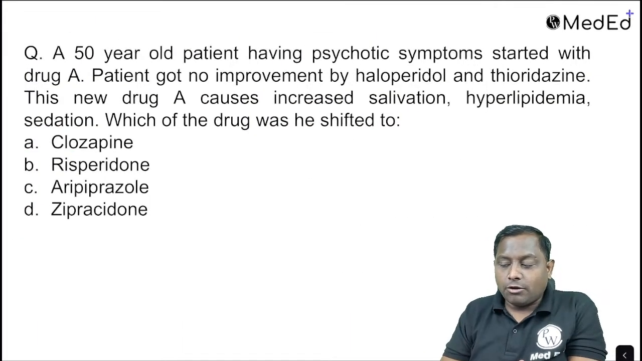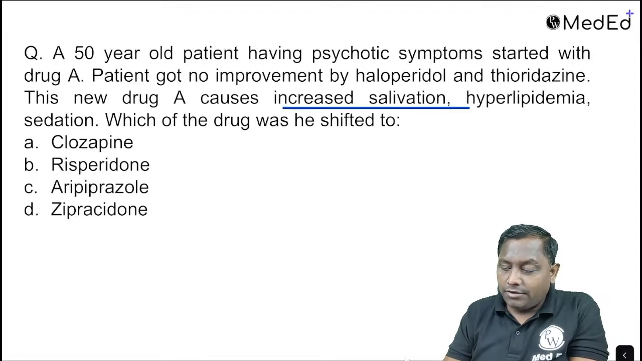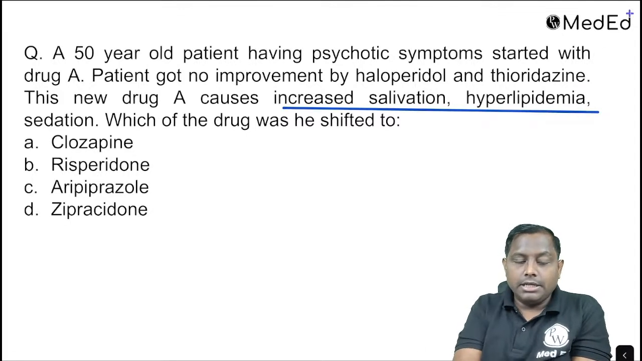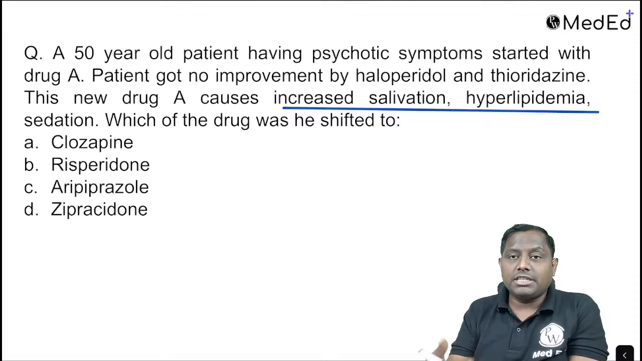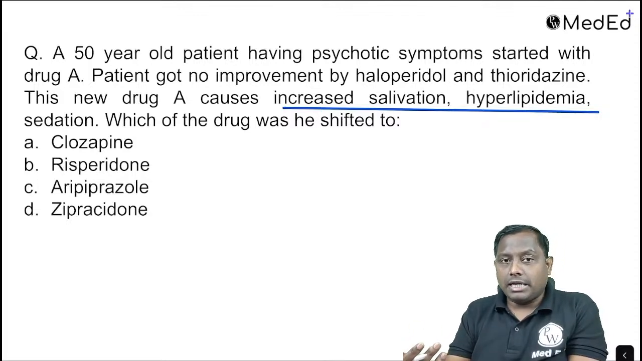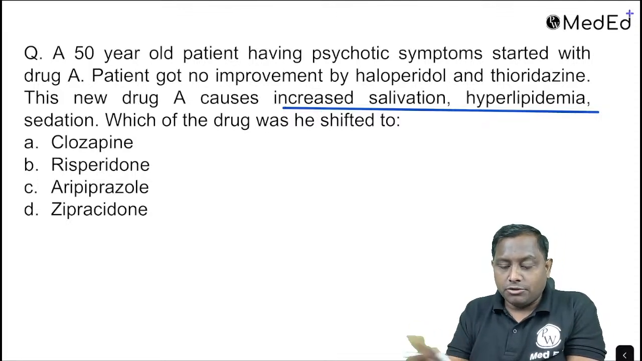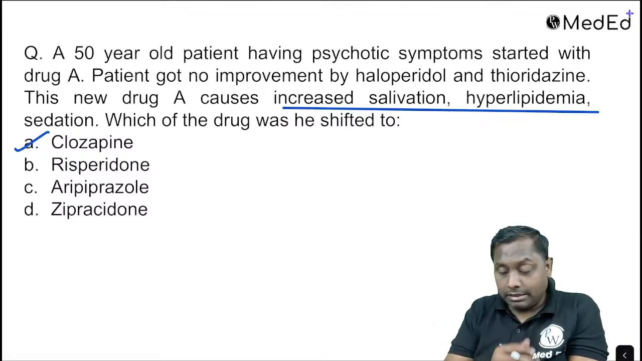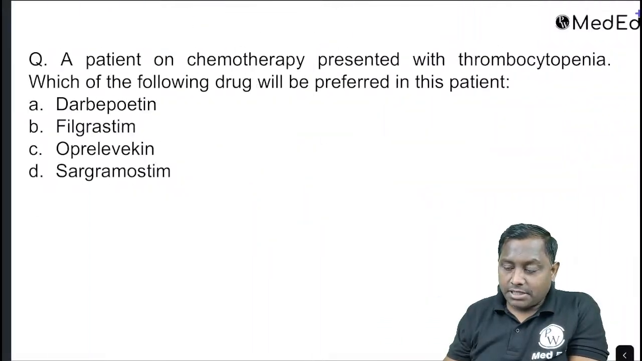A 50-year-old patient, psychotic symptom started with the drug A. Patient got no improvement by haloperidol, okay, and thioridazine. This new drug A is causing increased salivation, hyperlipidemia, sedation. So अब देखिए, अभी मैंने बताया था salivation, hyperlipidemia, ये कौन सा ड्रग करा सकता है ना? Wet pillow syndrome, that will be caused by clozapine, है ना? याद है, बताया था मैंने. The clozapine के बारे में we have studied this already.